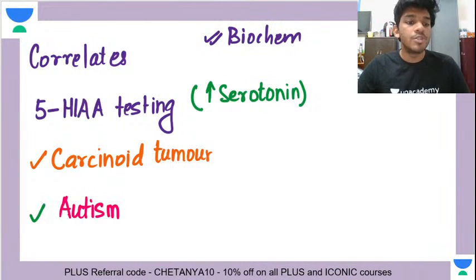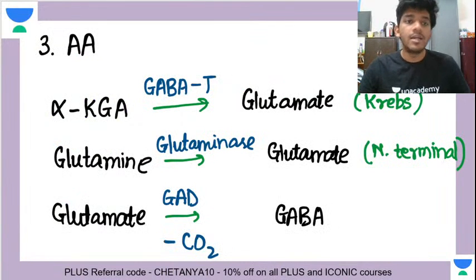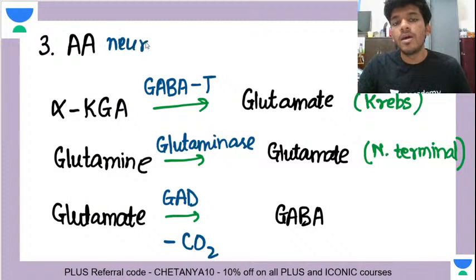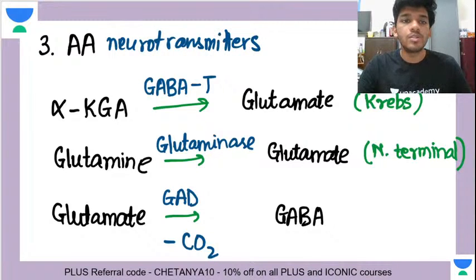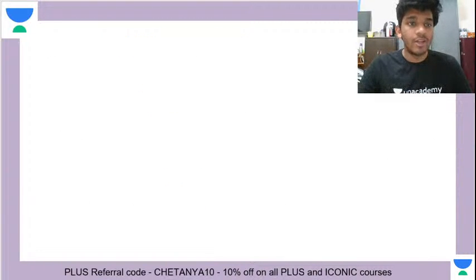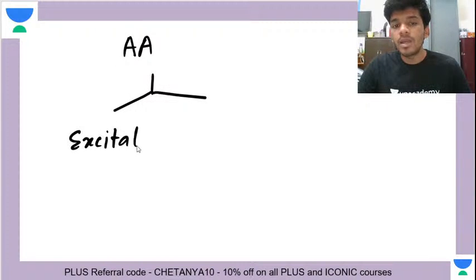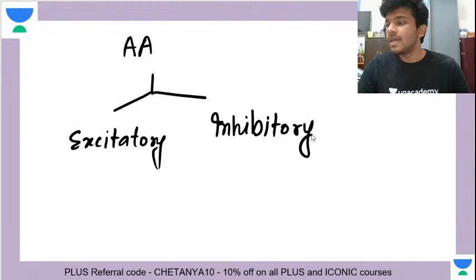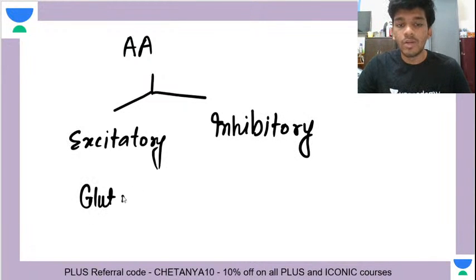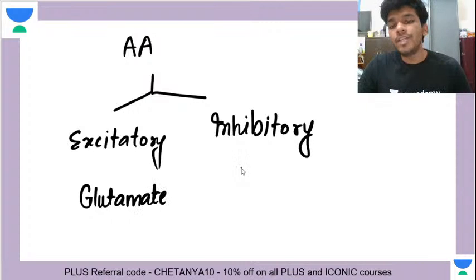Now let's move on to the biochemistry of amino acids. So amino acid neurotransmitters. Which class of neurotransmitters were they? Class 3 neurotransmitters. One thing I haven't told you so far is that amino acid neurotransmitters can either be excitatory or inhibitory. The major excitatory neurotransmitter in the CNS is glutamate. The major inhibitory one is GABA, and you also have glycine.